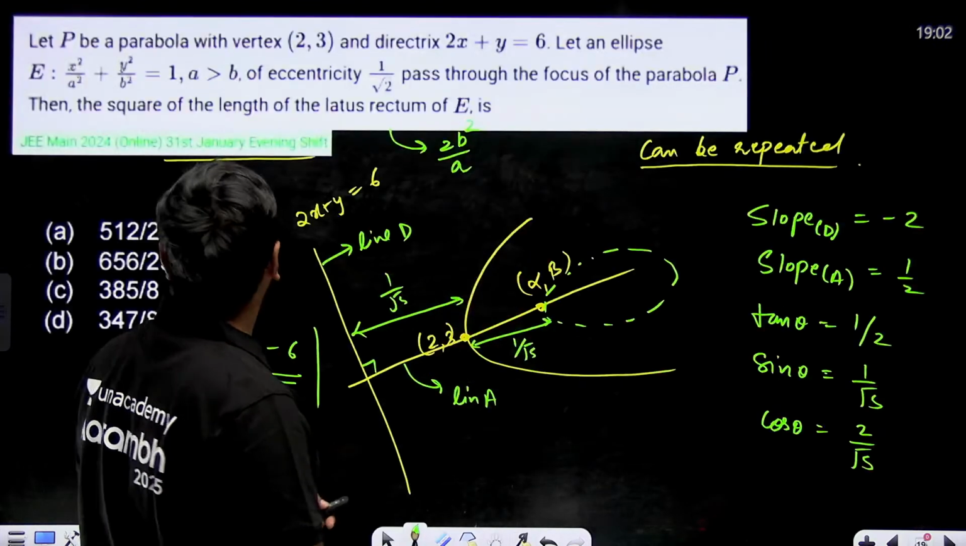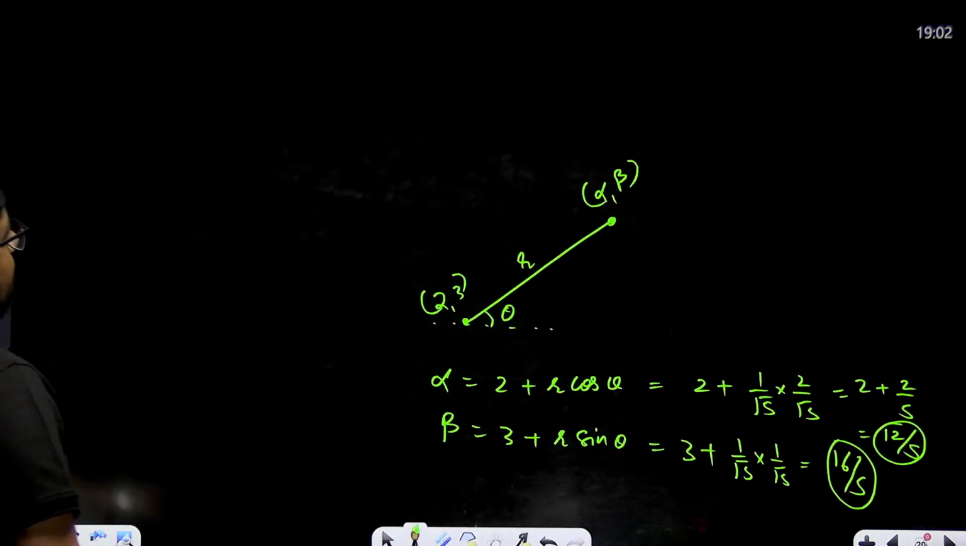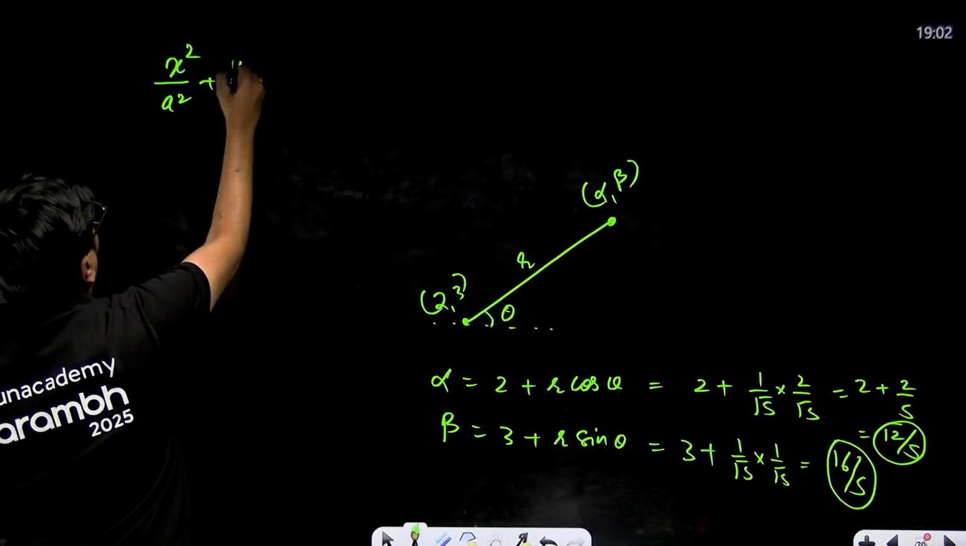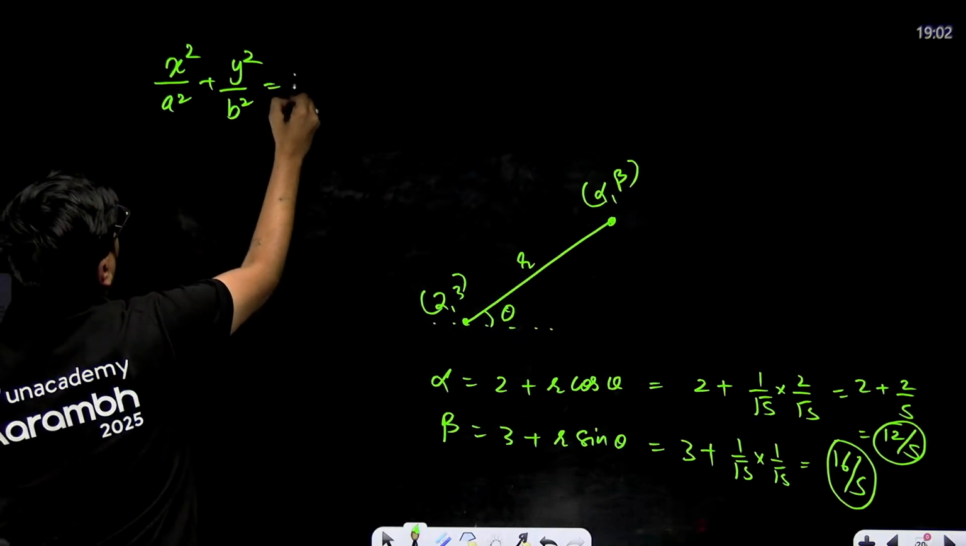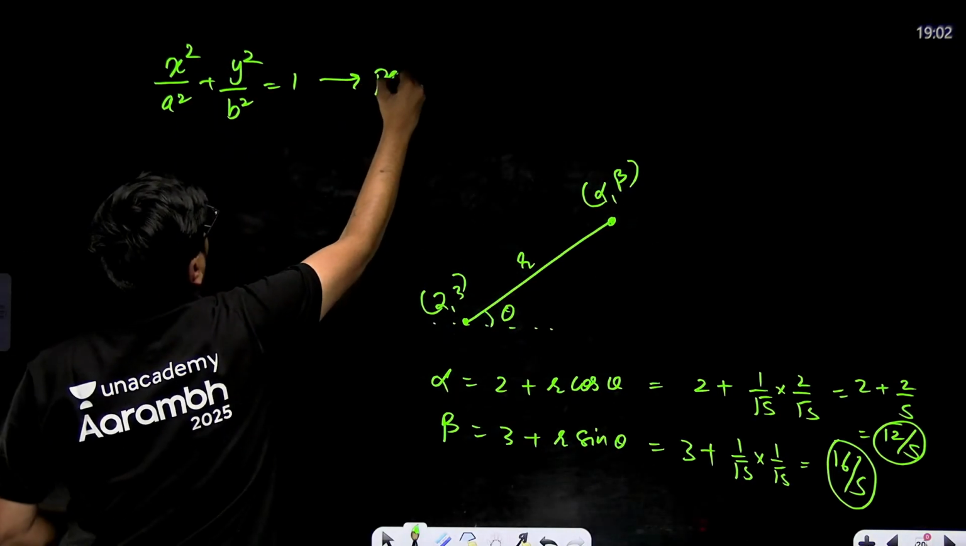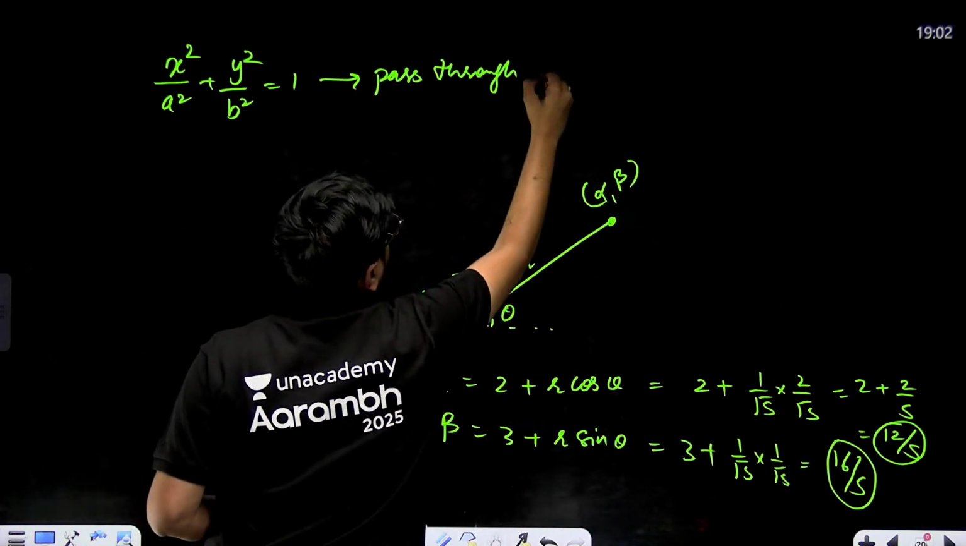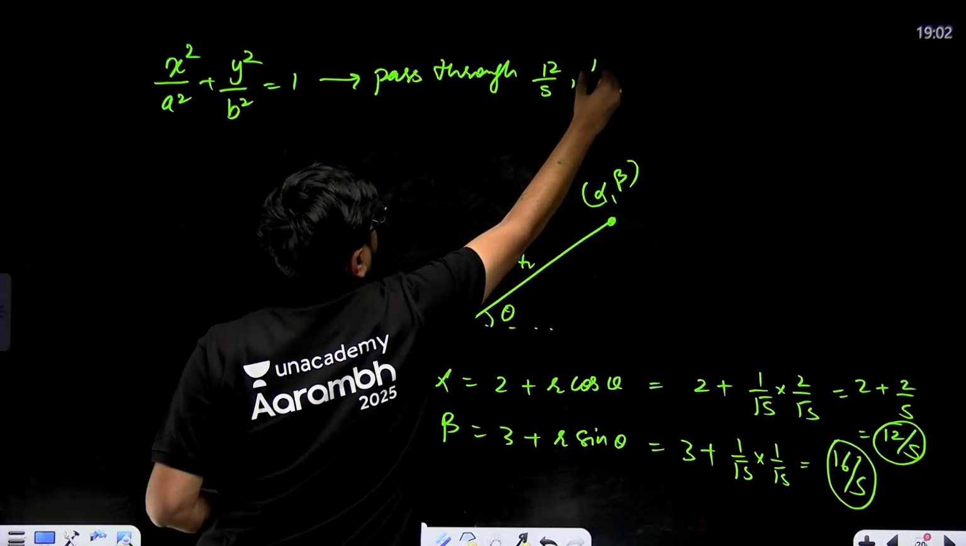Now your ellipse passes through the focus. So your x square by a square plus y square by b square is equal to 1 passes through this point, which is 12 by 5 comma 16 by 5.